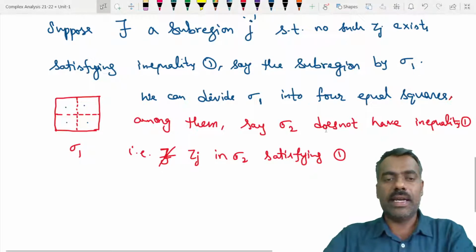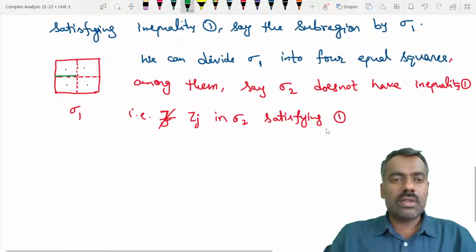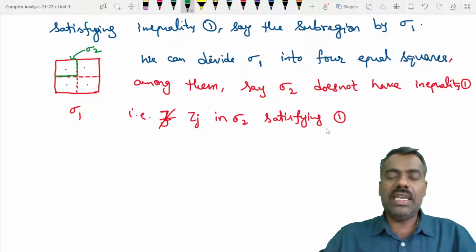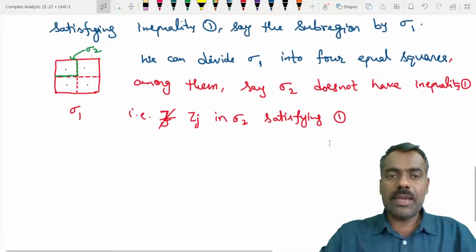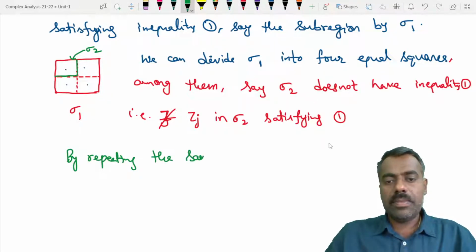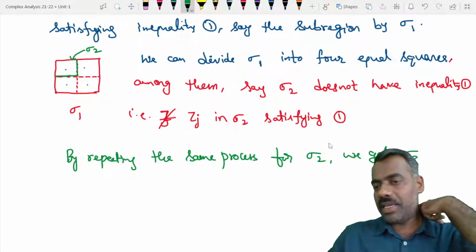Without loss of generality, this is our square sigma 2. This entire one is our sigma 1 and this is our sigma 2. Remember, in sigma 1 inequality 1 is not satisfied, and in sigma 2 also we now got that the inequality is not satisfied. Now we can repeat the same process for sigma 2, and we get sigma 3 and so on.